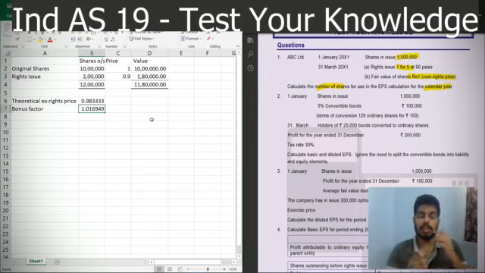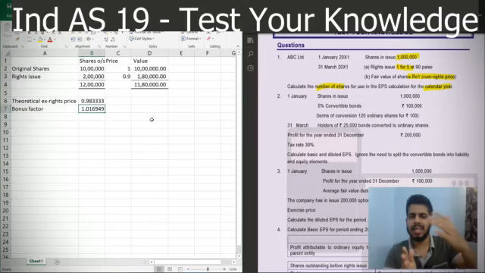Now what is the reason for calculating all this? There is a concept behind it, and if you have watched the main video, you know the concepts which I'll be speaking about right now. Whenever we are issuing rights shares, the shareholder is paying us money to get additional shares. That means that there is an effective change in capital. But on the contrary, whenever we are issuing bonus shares, the shareholder is not paying us a single penny. We are just issuing the shares, and the issuance of shares is nothing but a capitalization of profits. So when we are issuing bonus, there is no effective change in capital as compared to the rights issue.